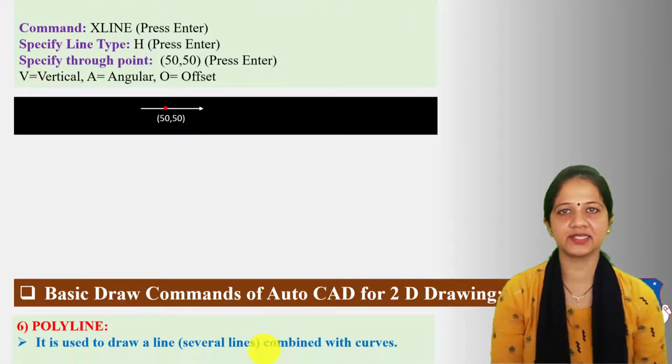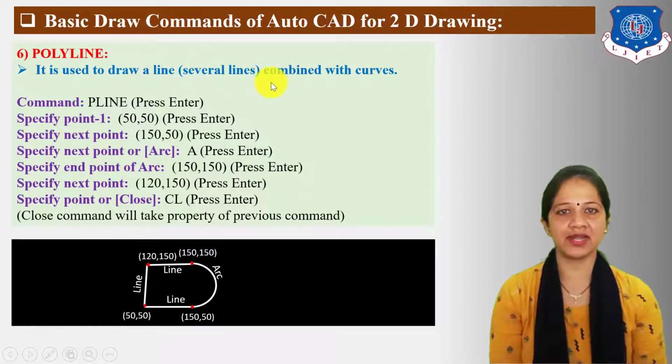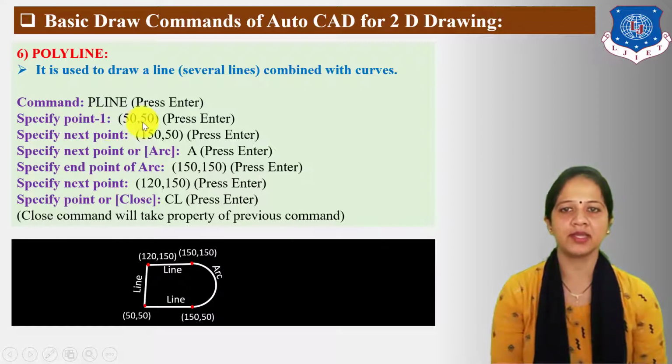Next, let us understand polyline command. It is used to draw a line or several lines combined with curves. Command for polyline is pline. So type pline in command bar, then press enter. Next statement display on the command bar is specify point 1. Here I have taken position for point 1 is 50-50, then press enter.